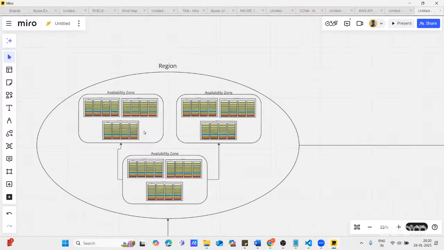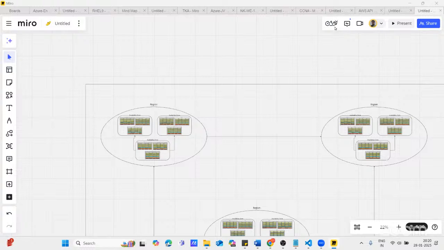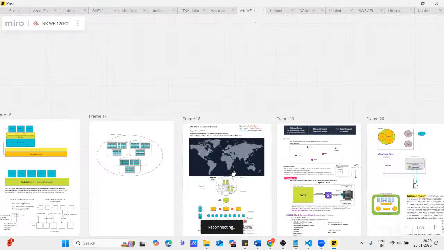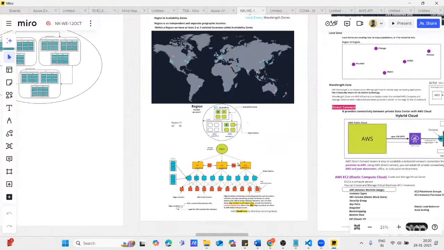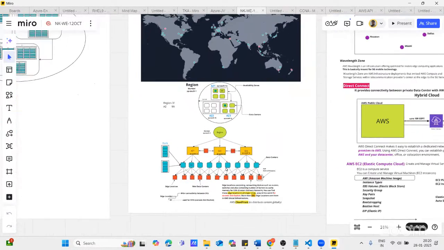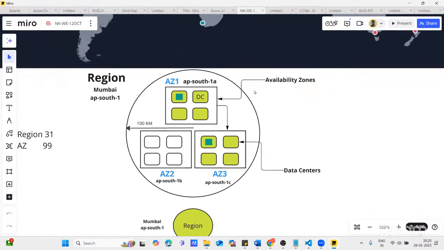So this is a region. If somebody asks what is a region, I'll share all these notes with you. And there is one more diagram to explain what a region is. You can see here, this circle is basically a region, and it shows we have multiple availability zones, AZ1, AZ2, AZ3.